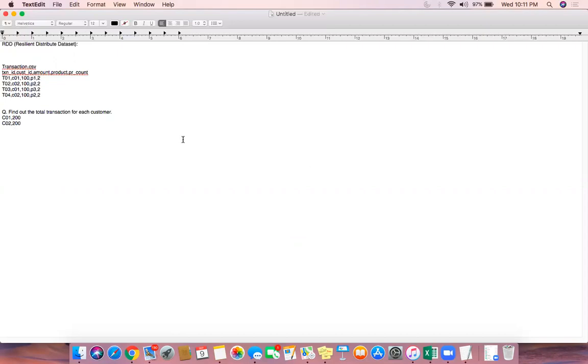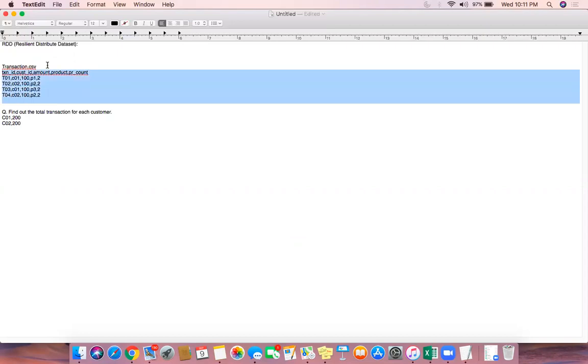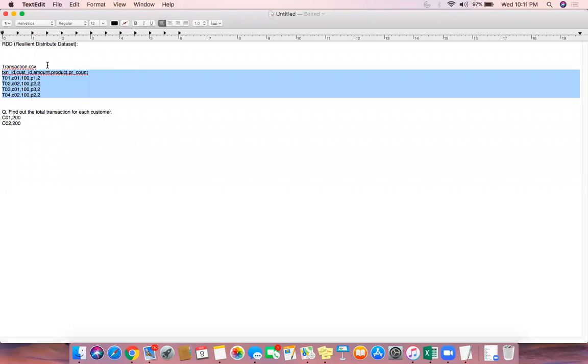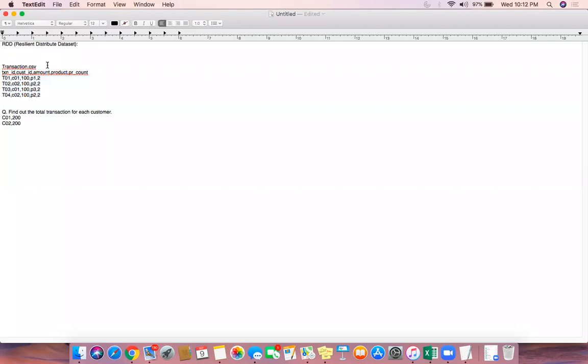You read the entire data, this transaction.csv, as a collection, as a big list. Here it's only 4 records. In real time, you will be seeing 4 billion or 40 billion records. That is what we call the data set. You read the data as a list and then keep on iterating and start applying the transformations on that. That's the whole idea here. So you have to read the data and keep on applying the transformations.